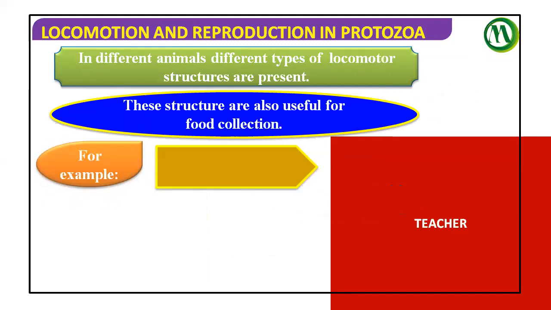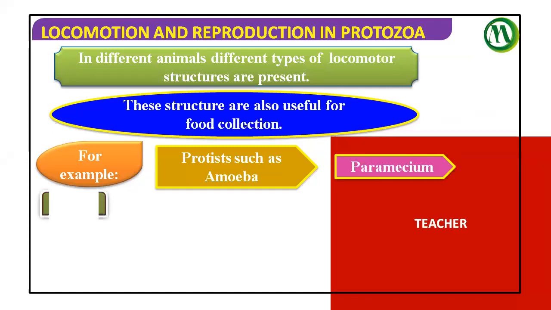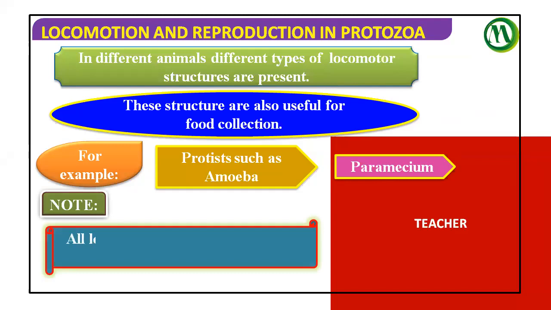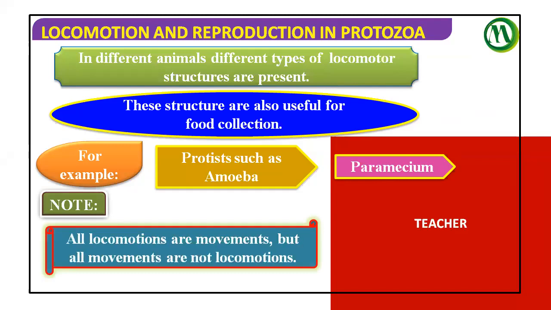For example, in protista, that means protozoa such as amoeba and paramecium, amoeba has locomotory organelles called pseudopodia, and in paramecium, cilia are present. In these organisms, the locomotory organelles are also used for food collection.